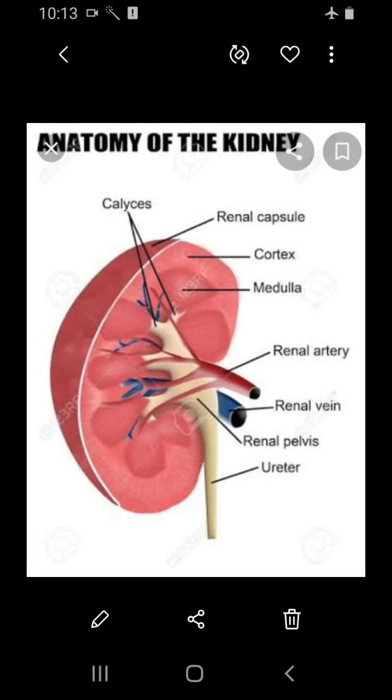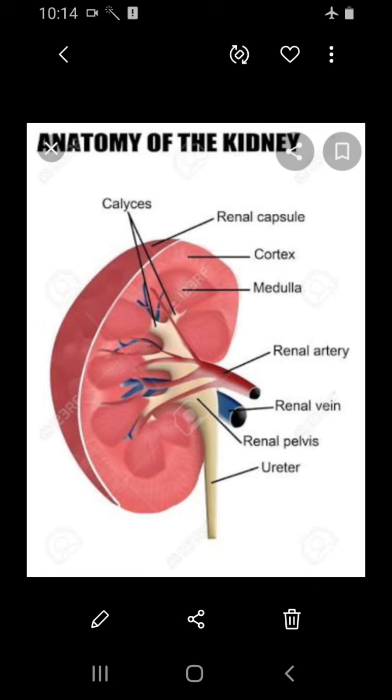Now let's see about the structure or the anatomy of a kidney. The kidneys are bean-shaped organs, reddish brown in color. The kidneys lie on either side of the vertebral column in the abdominal cavity. The right kidney is placed slightly lower than the left kidney as the liver is present in that area.